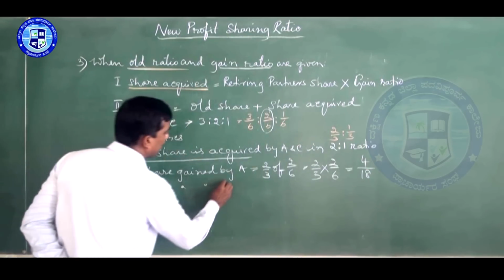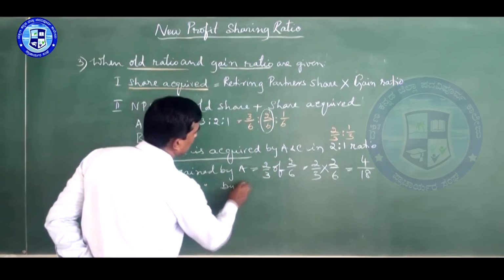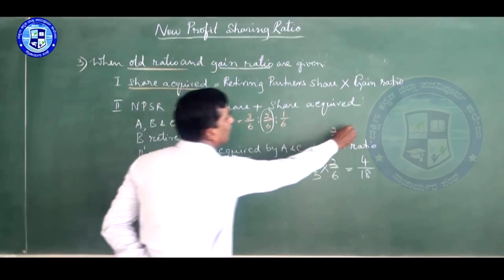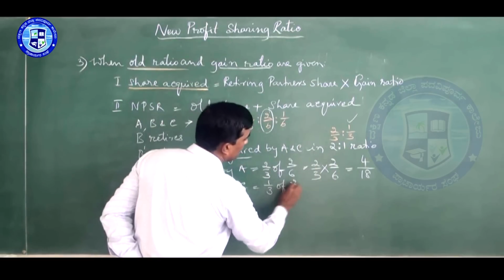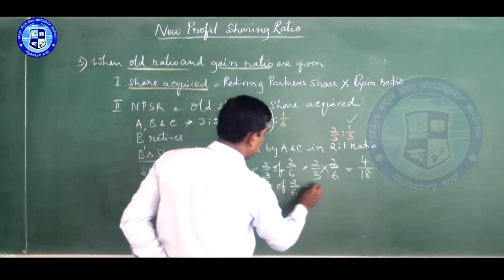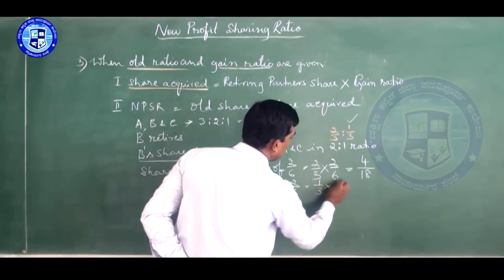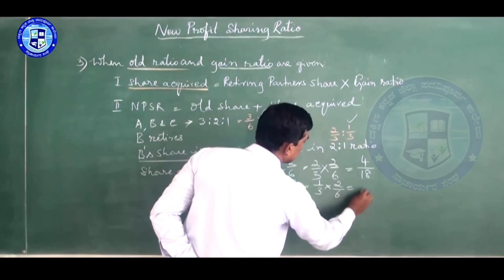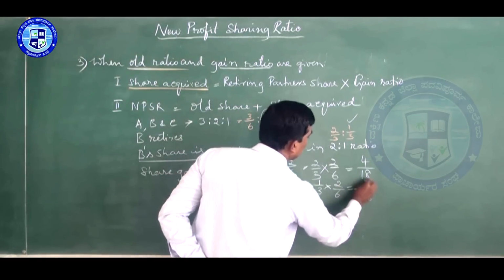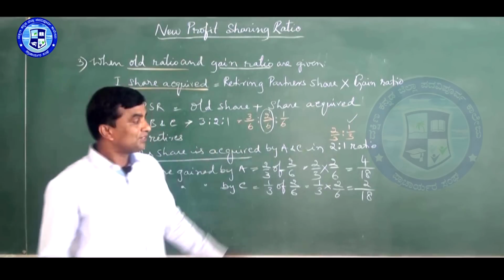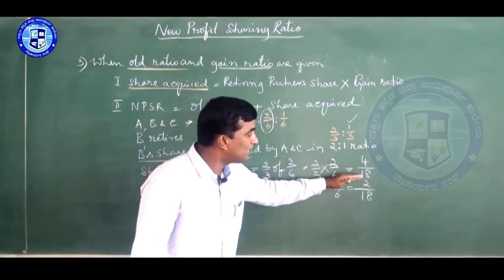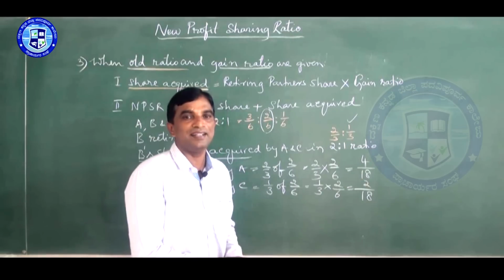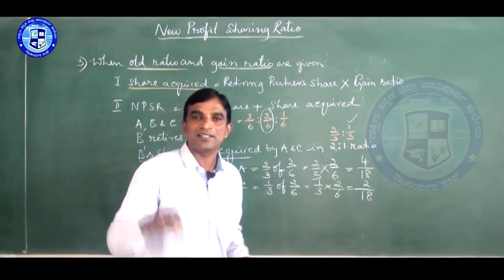Share gained by C: 1/3 of 2/6. Same. So 1/3 into 2/6 is equal to 2/18. So this is not a new share. This one is the gained share, or share gained, or share acquired.